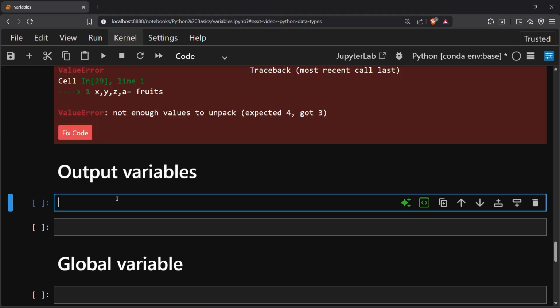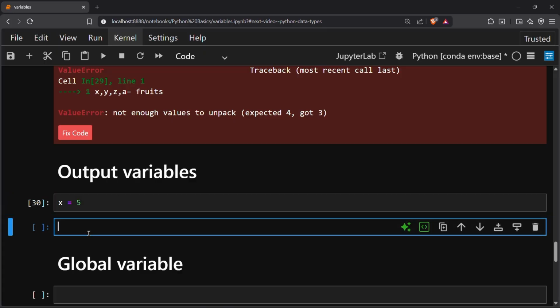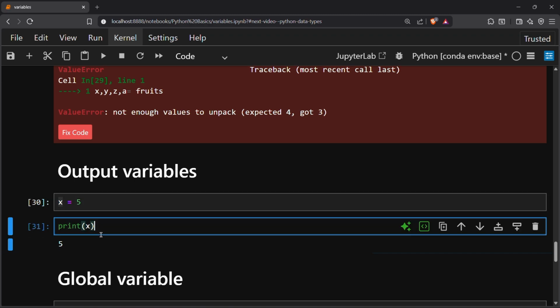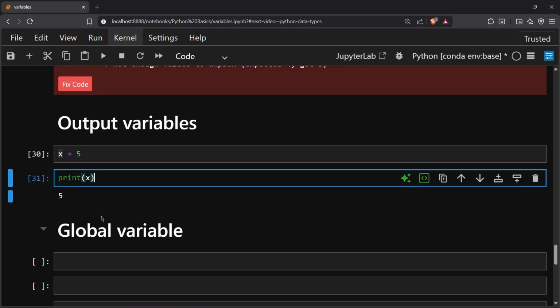Output variable, we have already seen this thing. To output a variable you first need to create a variable, and to output it we use the print function, and inside we pass an argument as the variable name. Okay, this is the output variable.